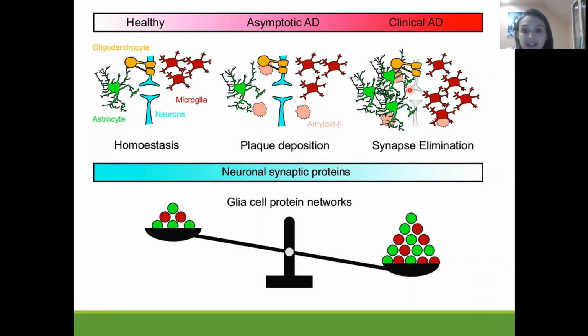So they will be located there, and as a result, they will have a harmful effect on the glia cells, and also a harmful effect on the synapses of the neurons. So you could say that we'll get synapse elimination, a decreased amount of synapses in the central nervous system. The main function of microglia is to destroy this amyloid beta. But sometimes they cannot properly and fully do their function, because there will be a huge amount of these clumps of amyloid beta, and as a result a disease appears which is called Alzheimer's disease.